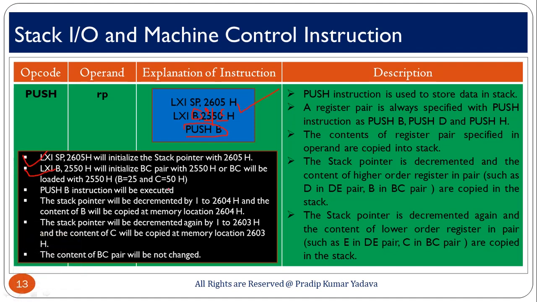Now the push instruction is executed and the stack pointer is decremented by 1, so it becomes 2604, and the content of B, that is 25, is copied at memory location 2604. Then it is decremented again to 2603, and the content of the lower byte, 50, is copied there. So basically this is the working of push.